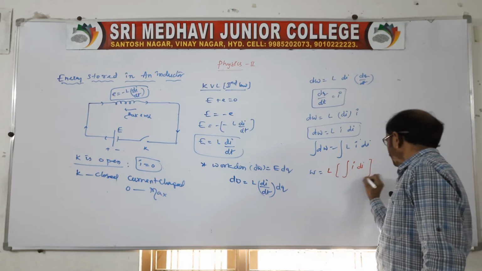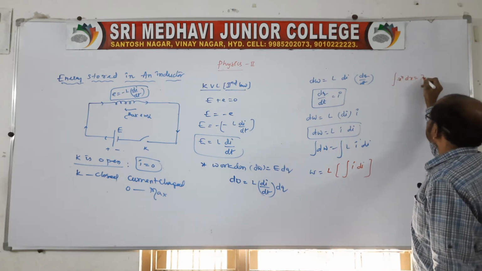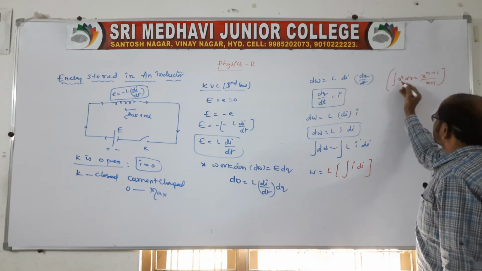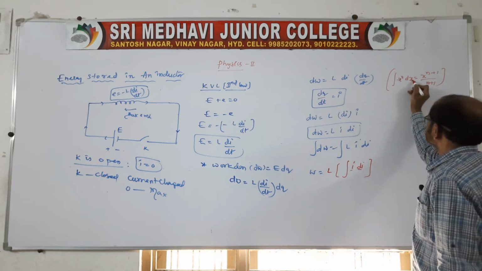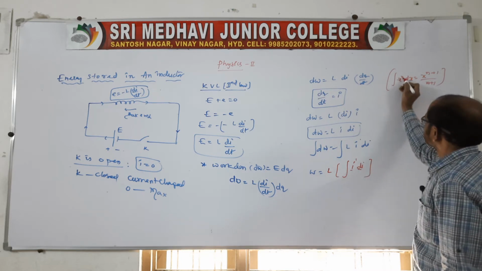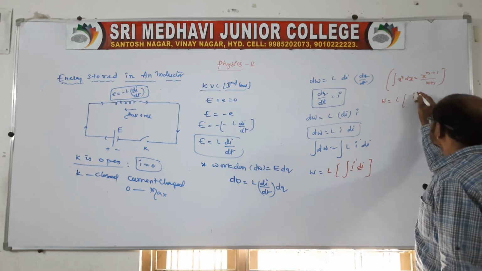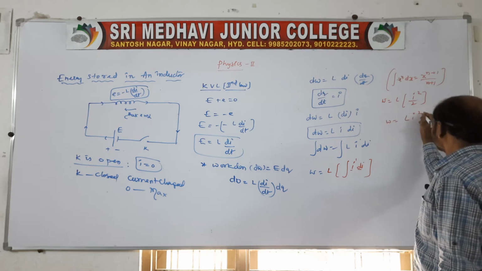Of course we know the integration method: integral x power n dx is x power n plus 1 by n plus 1. Here in place of x there is I, in place of dx there is di, and the power n is there. Apply the same, therefore it is I square by 2. Therefore work done is equal to L I square by 2.